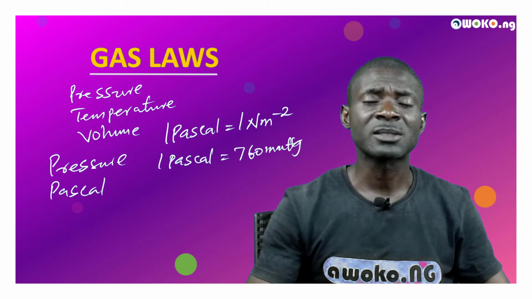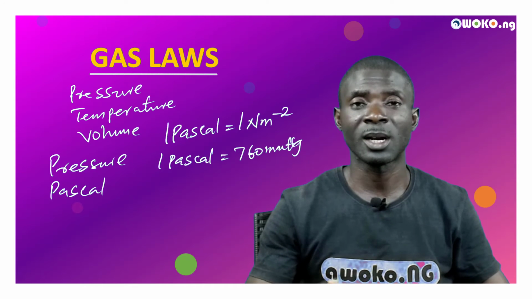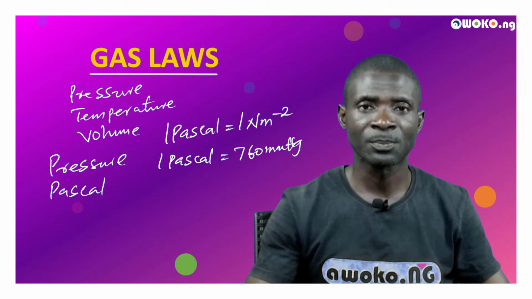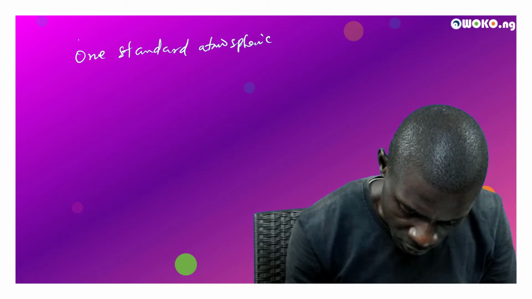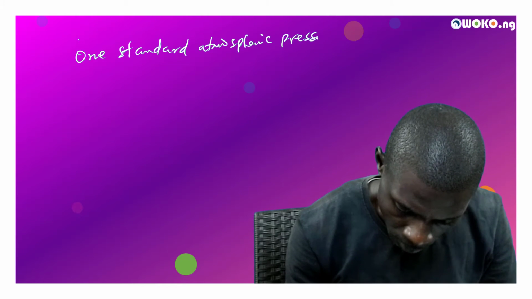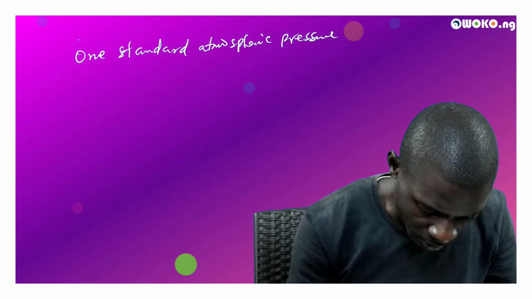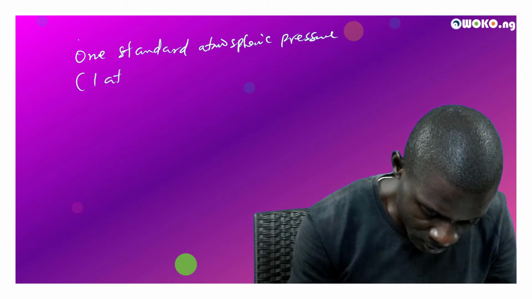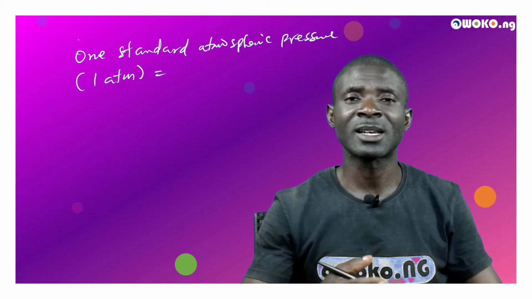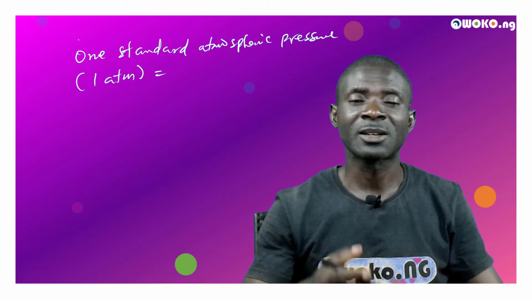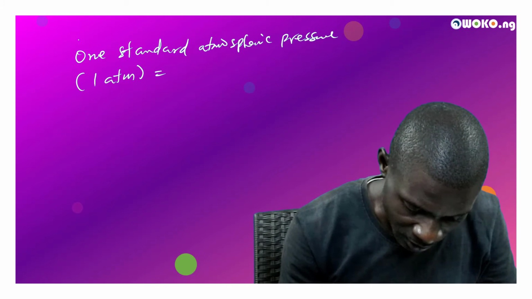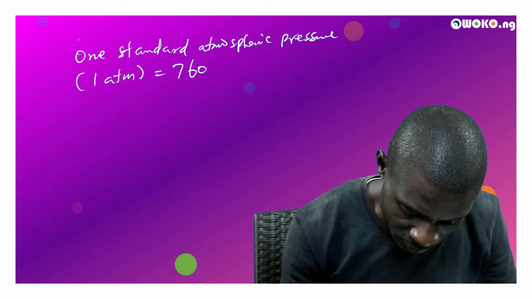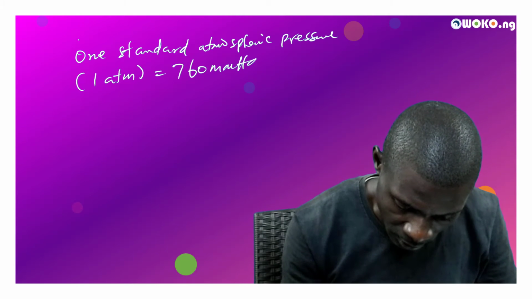Pressure can also be measured in atmosphere. We have one standard atmospheric pressure, which is 1 atm, equal to the pressure exerted by a gas at 1 atmosphere. So 1 standard atmosphere is equal to 760 millimeter mercury.